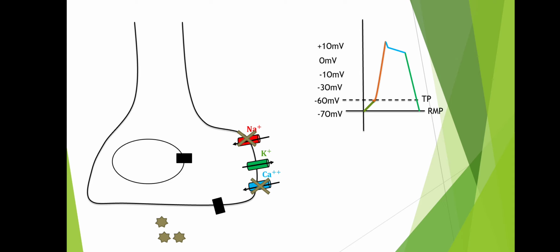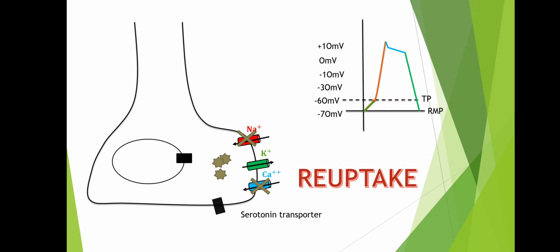We have another mechanism. There is a transporter present on the nerve ending of the serotonergic neuron only, and this transporter is known as the serotonin transporter. So what will this serotonin transporter do? It will transport the serotonin back inside its neuron. This phenomenon is known as reuptake.